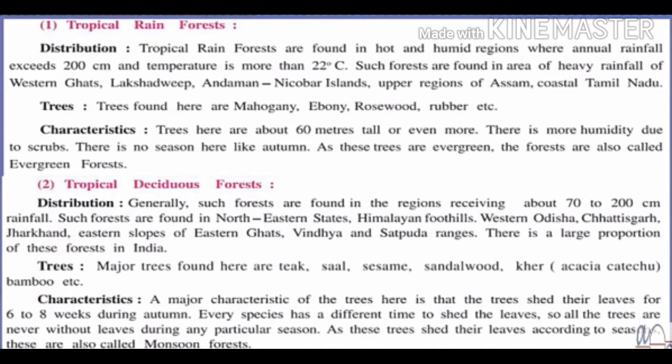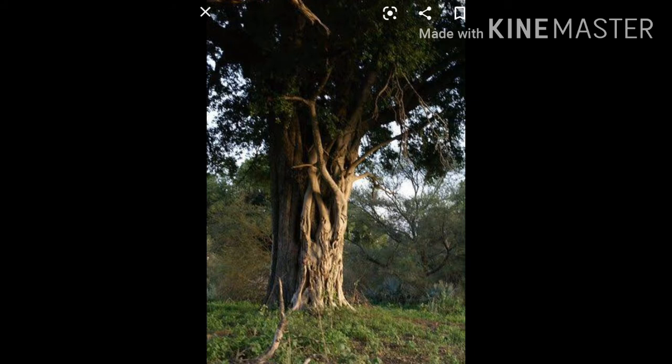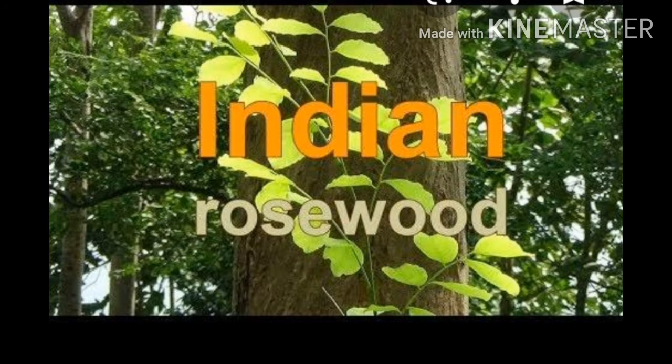What kind of trees do we get in these regions? Trees found here are mahogany, ebony, rosewood, rubber, etc.